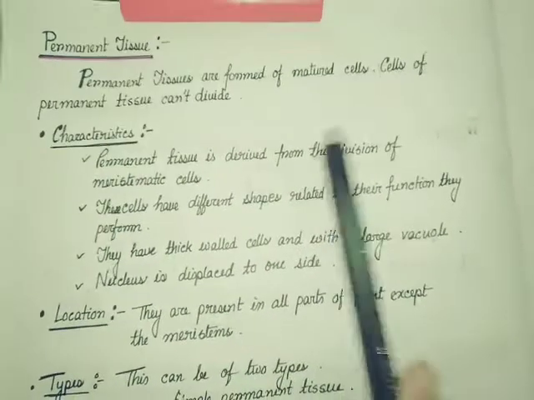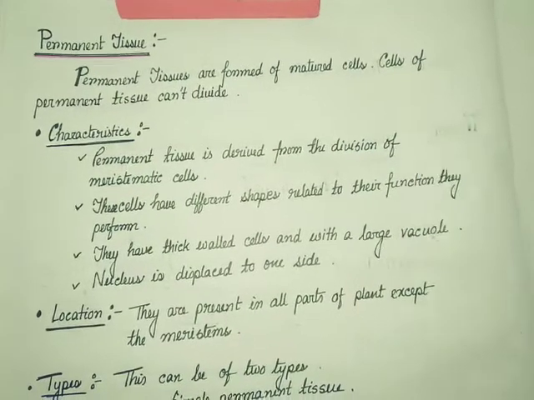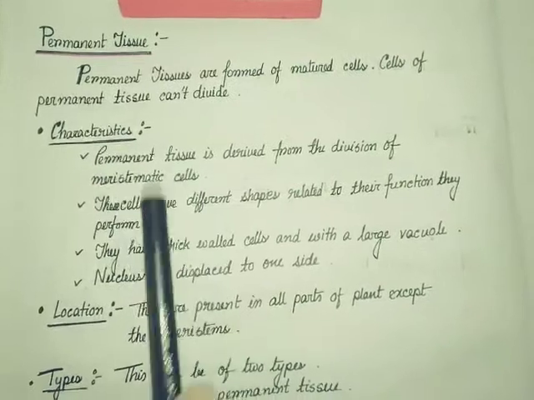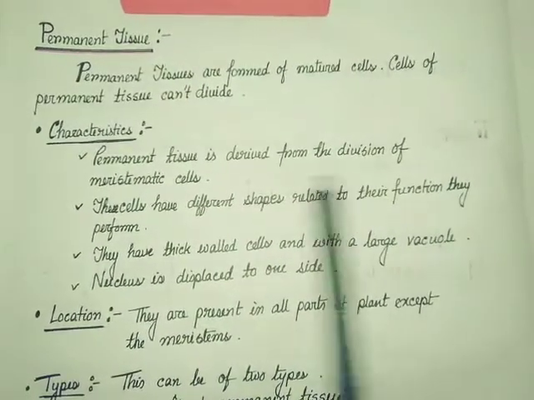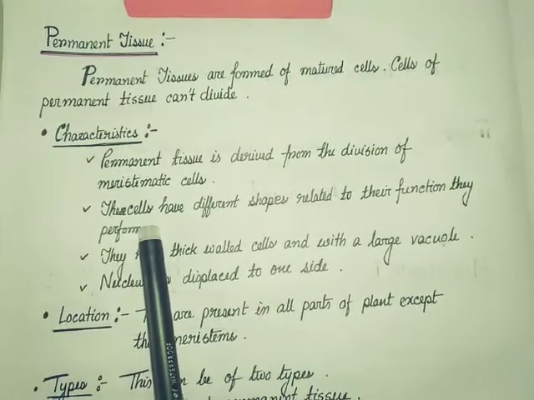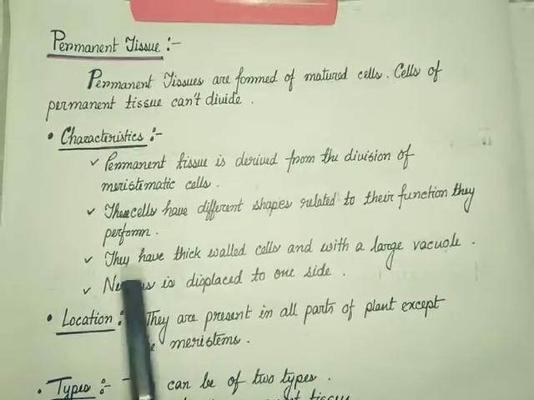So meristematic tissue cells are continuously dividing, and when they lose this property of division, they form the permanent tissue. The cells have different shapes related to the functions they perform. So they are responsible for different functions, and according to their function they form their shapes.